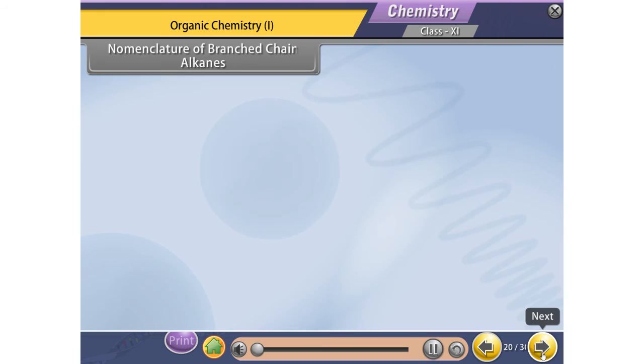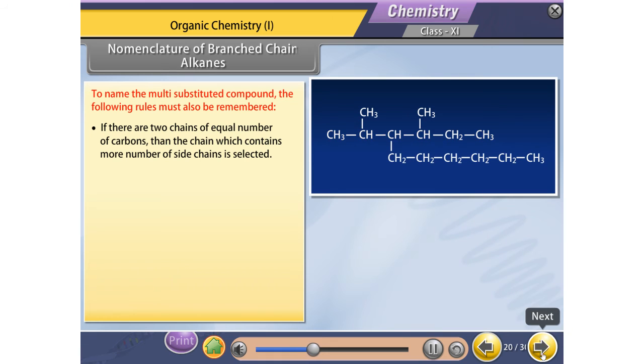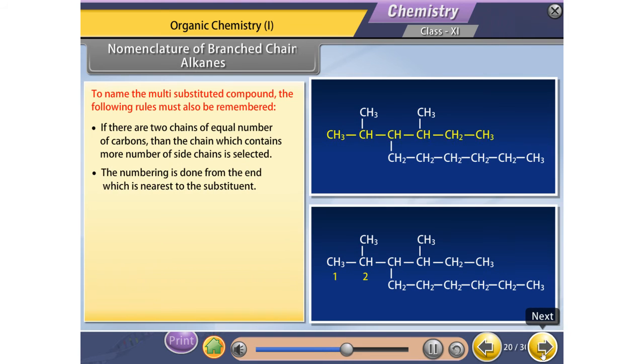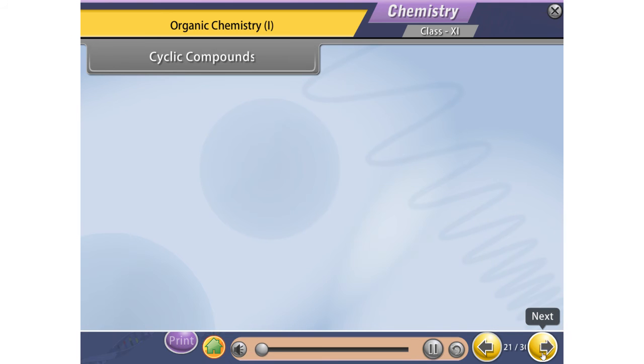Assessment with nomenclature of branched-chain alkanes. To name a multi-substituted compound, the following rules must also be remembered. If there are two chains of equal number of carbons, then the chain which contains more side chains is selected. The numbering is done from the end which is nearest to the substituent. For example, the IUPAC name of the given compound is 4-(2,2-dimethylpropyl) octane.